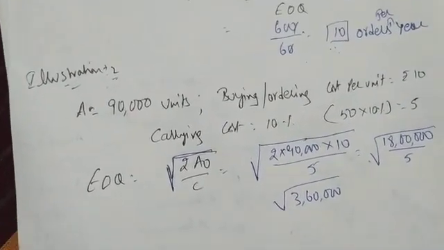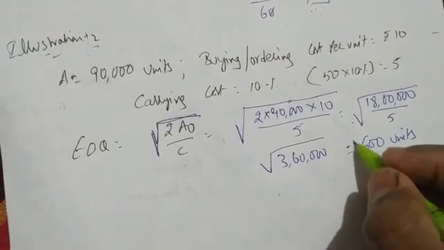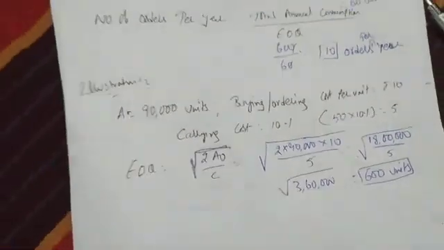When you take the root of 360,000, you'll get 600 units. Economic order quantity is 600 units.